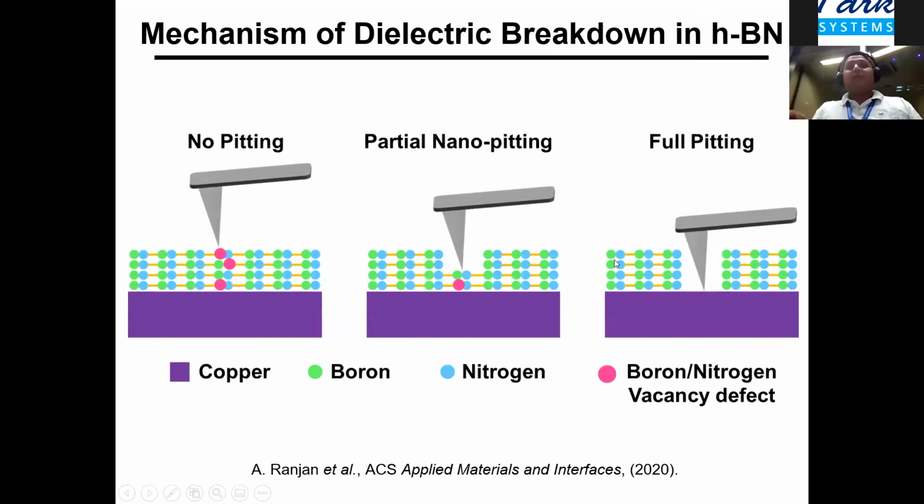So based on the data, what we find is that when we have a very low current compliance, like in the soft breakdown region, it can have no pitting, because we are simply creating the electrical defect. Or sometimes, depending on the nanostructure, the microstructure of the dielectric, as well as the hardness, we can observe a sort of partial nano pitting, which is a small amount of material removal. But when we apply a very high current compliance, we simply find that the material blows away.